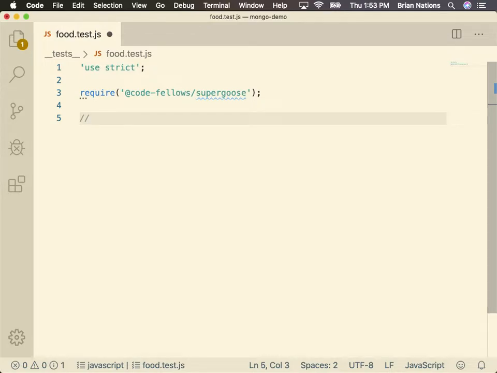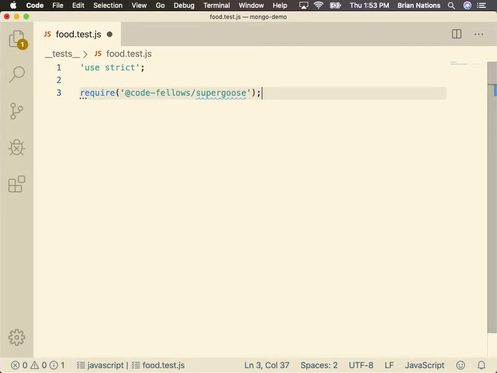So that's almost like SuperAgent, right? It's like this third-party engine, and then Goose being Mongoose, right? We just put this thing together so that we have this in-memory running version of MongoDB. It works exactly like MongoDB. It is built off of something called Mongo Memory Server. This is a mocked version of MongoDB. Cool? All right, got it.